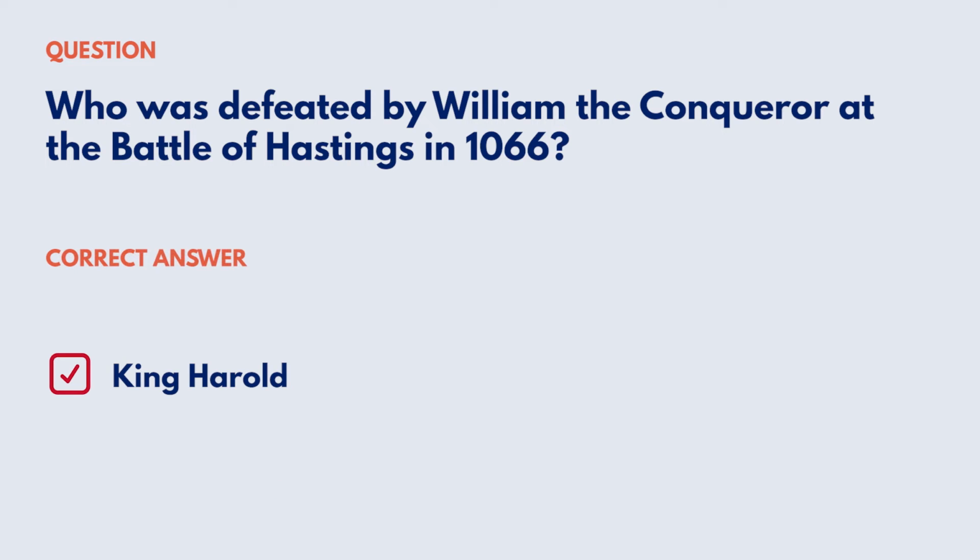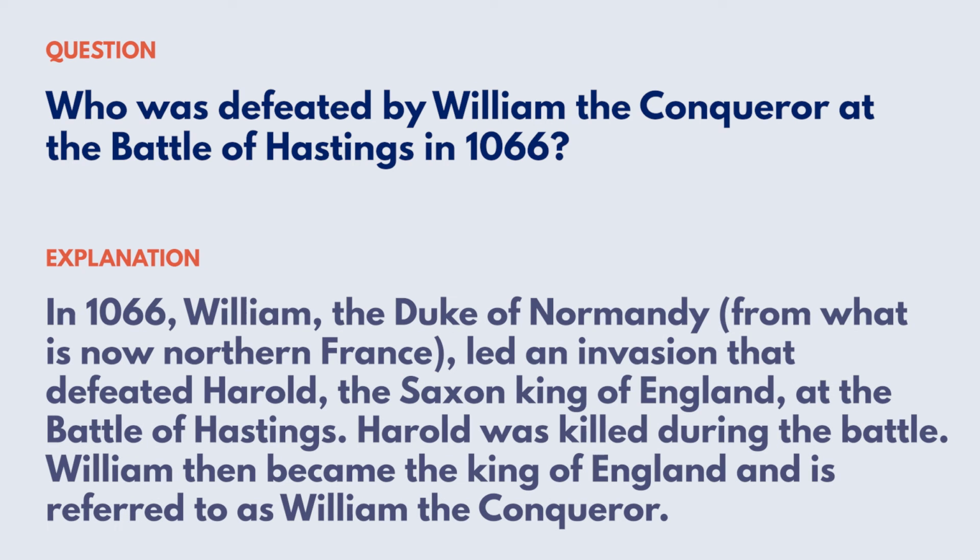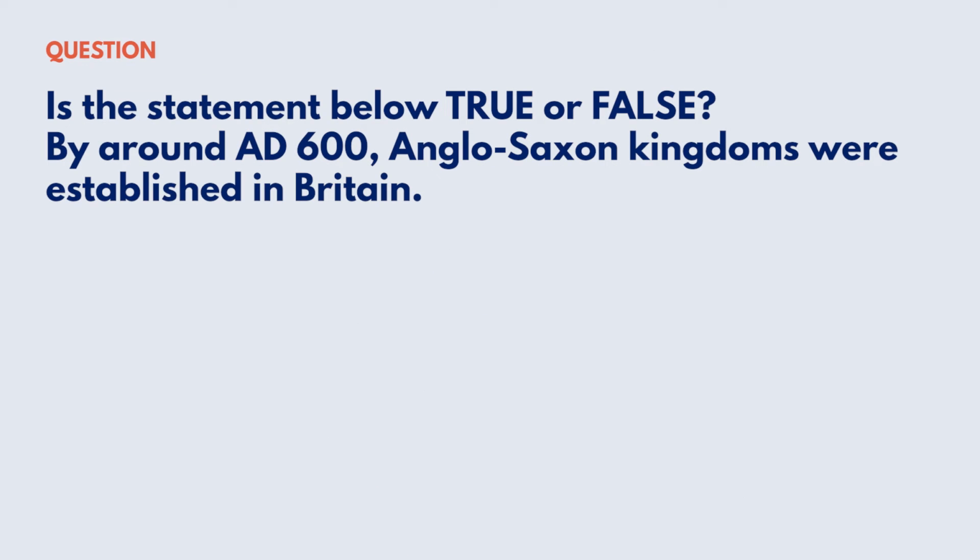Correct answer: King Harold. Explanation: in 1066, William, the Duke of Normandy, from what is now northern France, led an invasion that defeated Harold, the Saxon King of England, at the Battle of Hastings. Harold was killed during the battle. William then became the King of England and is referred to as William the Conqueror. Reference: the Norman Conquest.